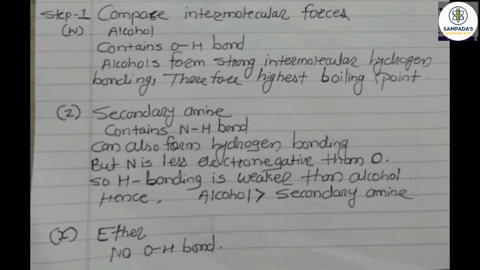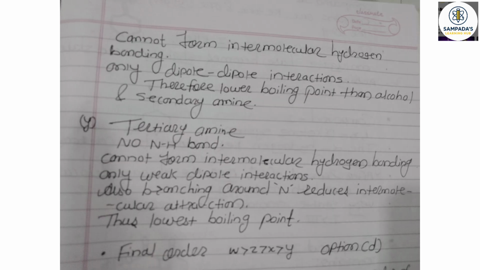The compound X, tetrahydropyran, an ether, has no OH bond, so it cannot form intermolecular hydrogen bonding; only dipole-dipole interaction is there. Therefore, it has a lower boiling point than alcohol and secondary amine.